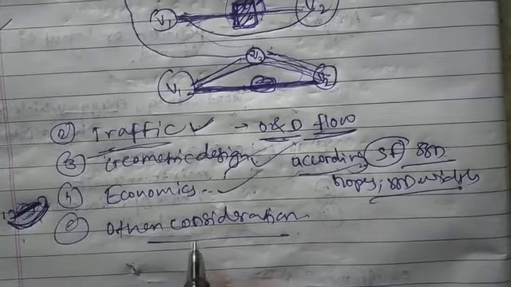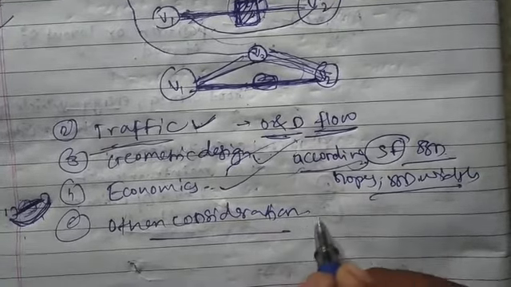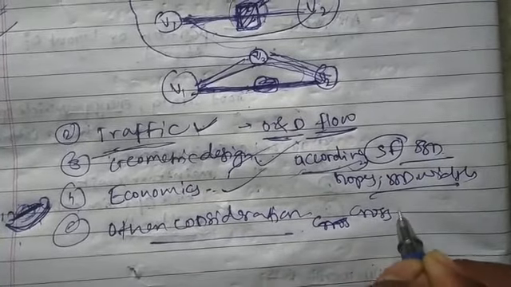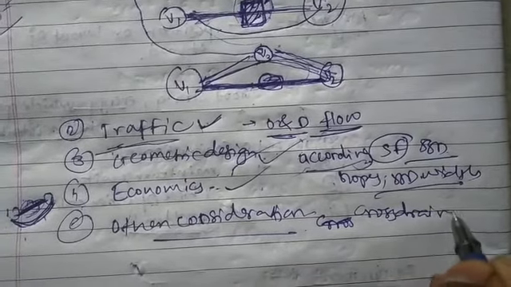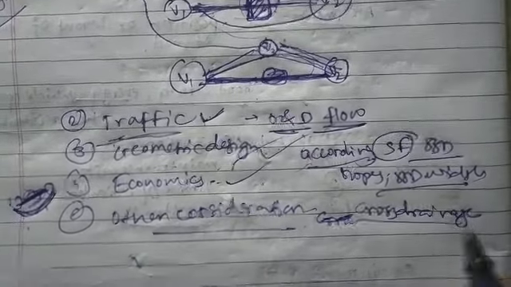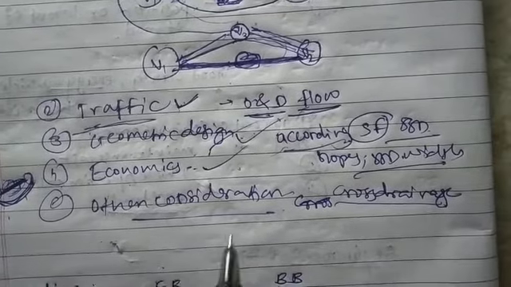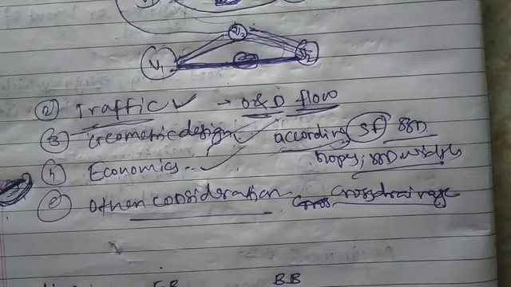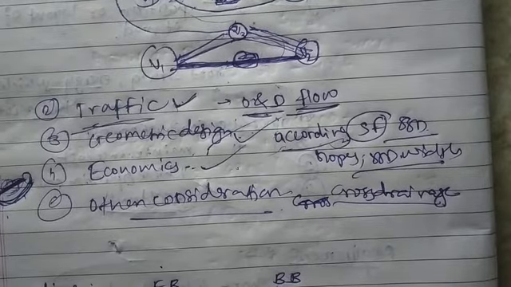And there are some other factors like cross drainage work, or there may be some problems like seepage flow and high flood level.